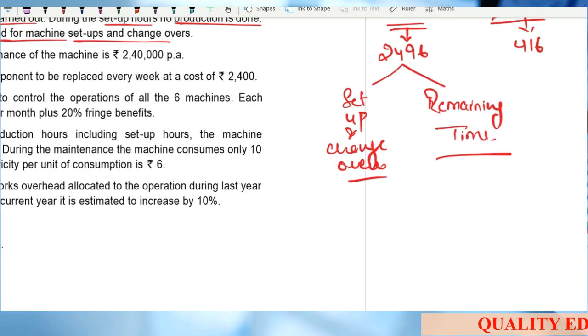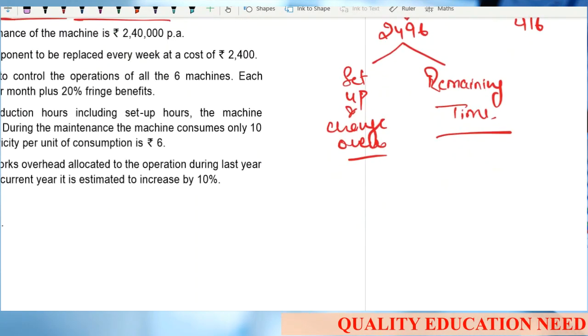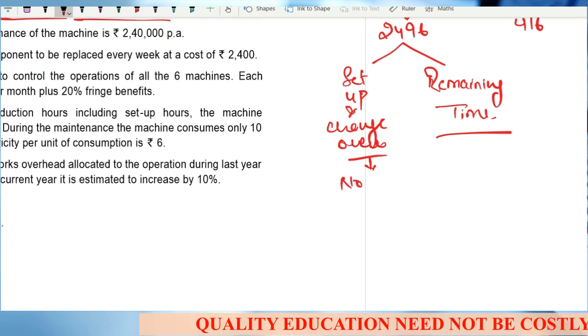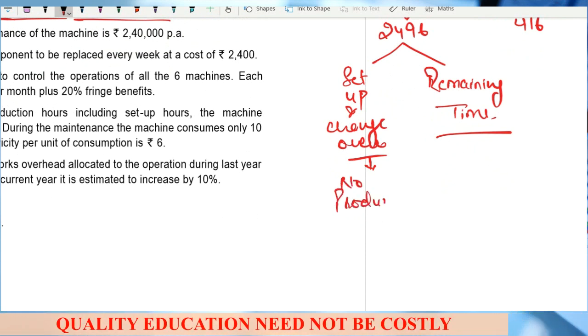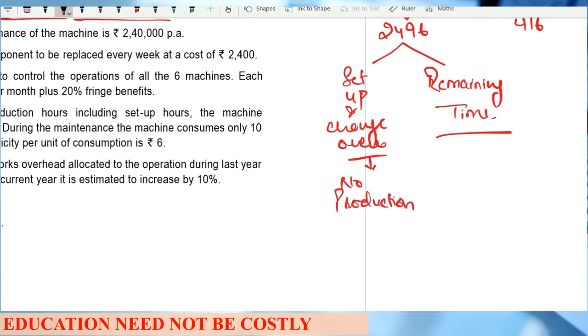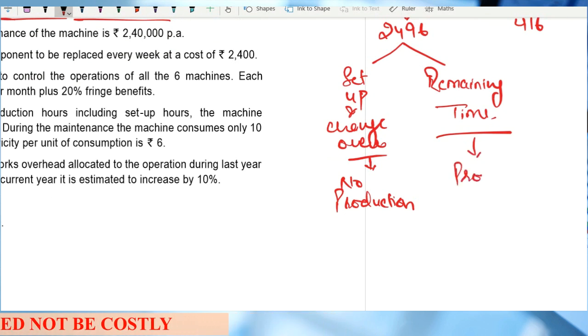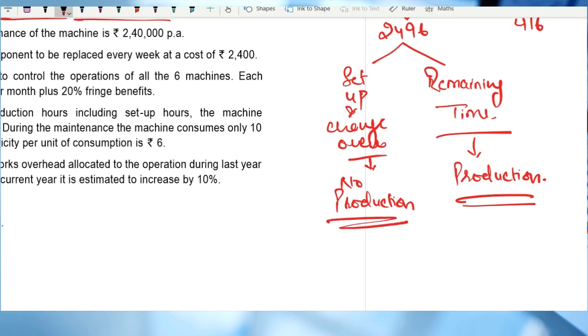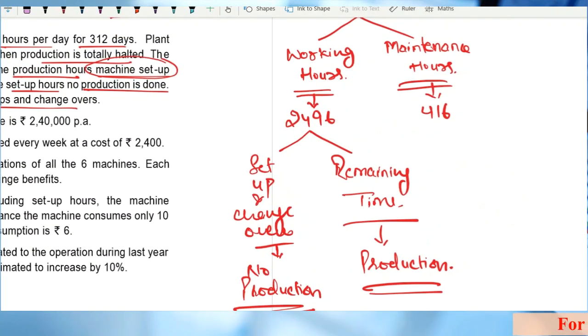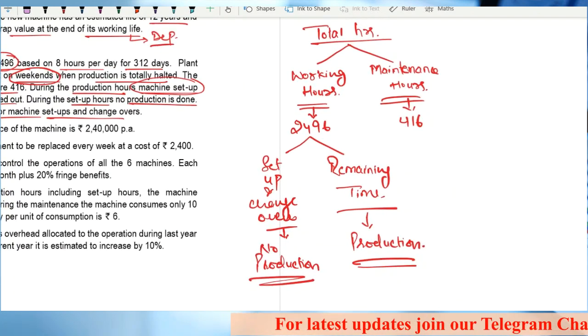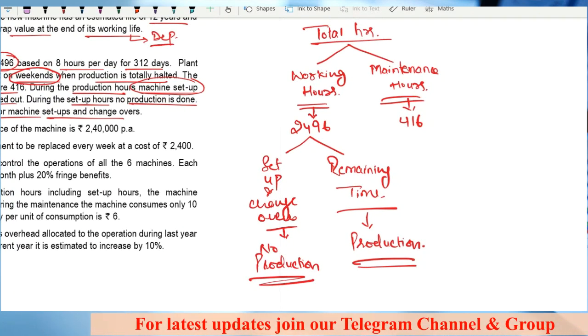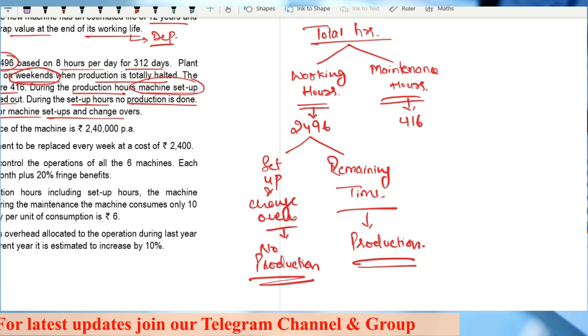During the setup and changeovers, there is no production at all, while during the remaining time, there is production. So what is the productive time? If I ask you what is the effective productive time, can you tell me? Now I have given you this flow chart. Can you tell me what is the effective productive time?